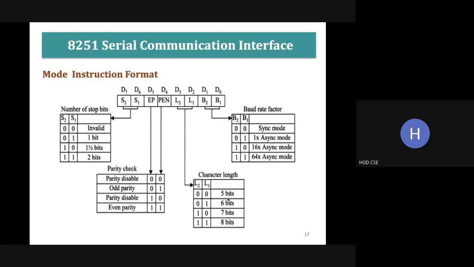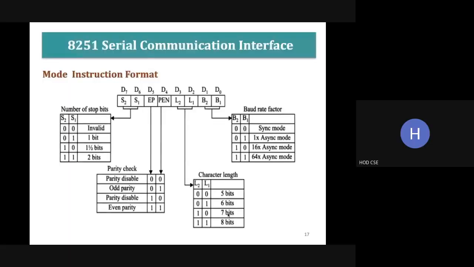So it is going to be represented as 5 bits, 6 bits, 7 bits or 8 bits. Okay. The character length must be known by the sender and also the receiver, and it must be common. Suppose the sender is sending 8 bits, then the receiver must also know that the character length is 8 bits. Okay. So L1 and L2 refer to the character bits.